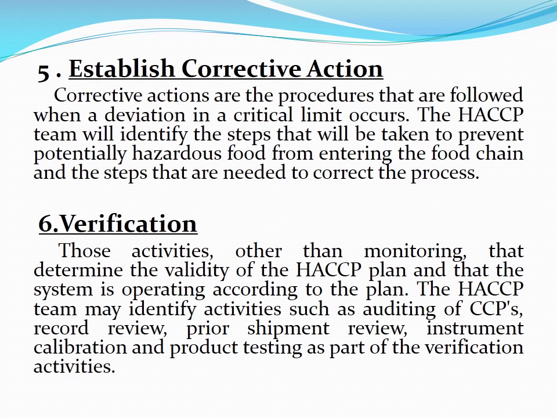Sixth, verification. Those activities, other than monitoring, that determine the validity of the HACCP plan and that the system is operating according to the plan. The HACCP team may identify activities such as auditing the CCPs, record review, prior shipment review, instrument calibration, and product testing as a part of verification activities.